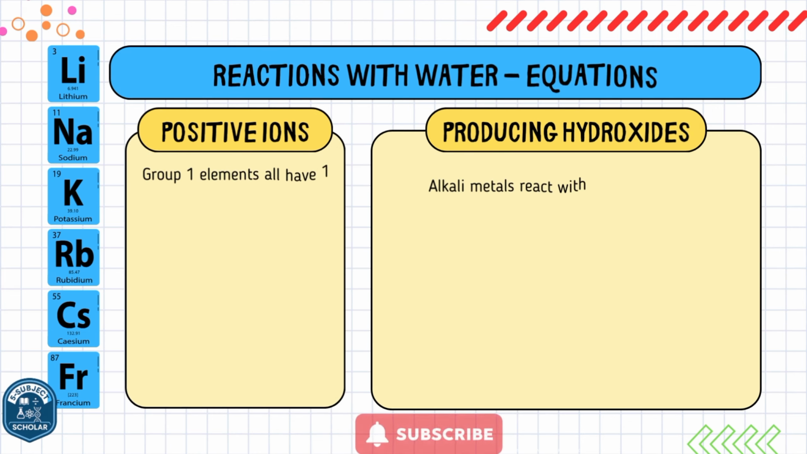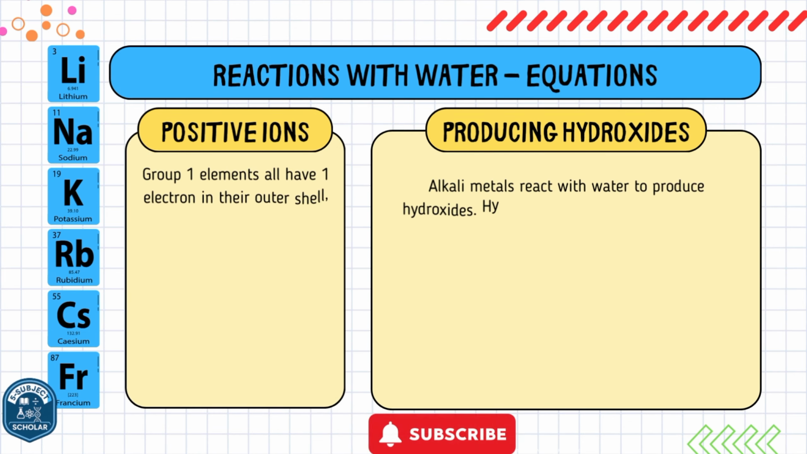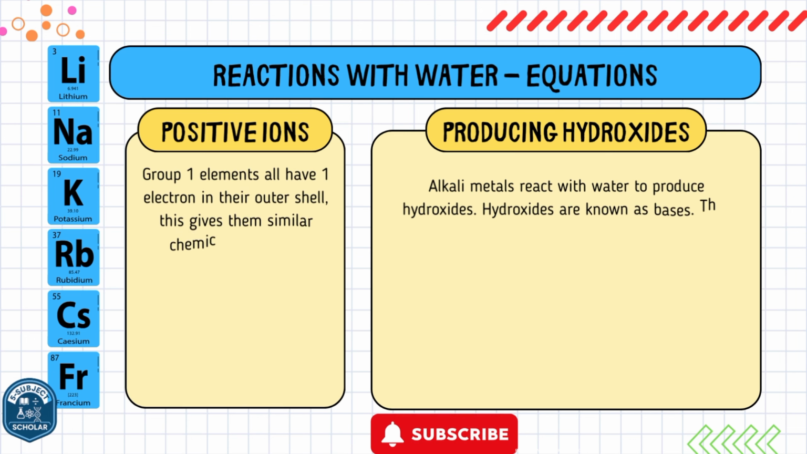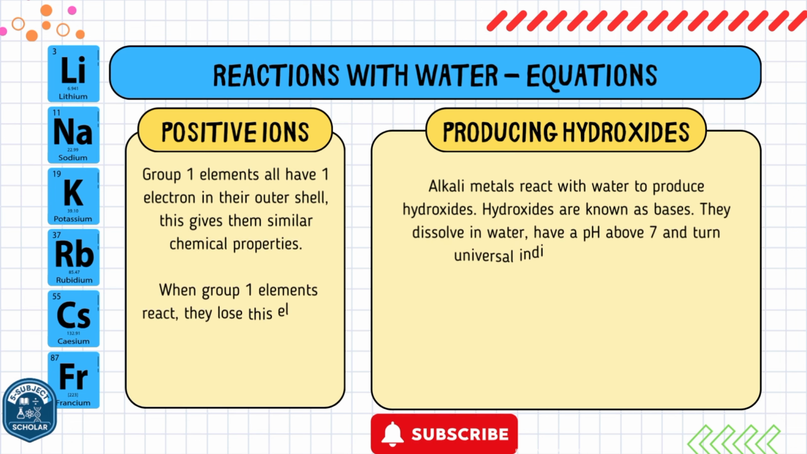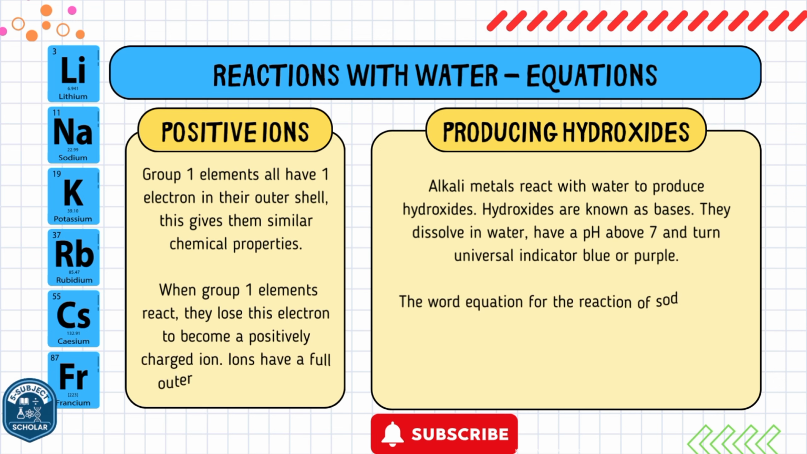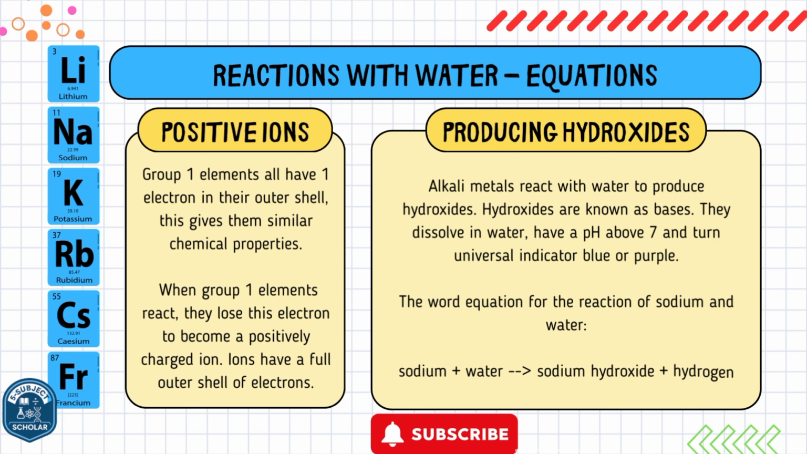Reaction with water. Equations. Group 1A alkali metals have only one electron in their outermost shells. This gives them similar chemical properties. When they react, they lose this electron and become positive ions. Reaction producing hydroxides. Alkali metals react with water to produce hydroxide. Hydroxides are bases. For instance, the equation will be sodium plus water produce sodium hydroxide plus hydrogen as products.